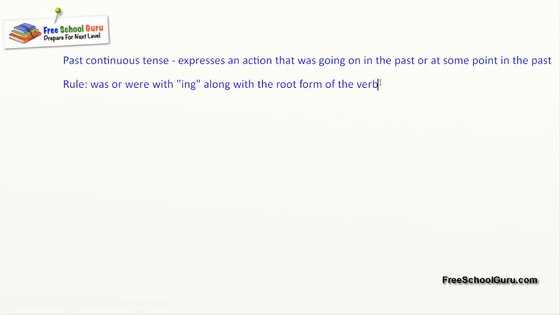So remember, past continuous tense we always use when we have to express or tell about an action that was going on in the past or at some point in the past. Okay, so the rule is clear. Usage of was or were along with ing and the first form of the verb. So I gave you an example. I was playing in the park yesterday afternoon.